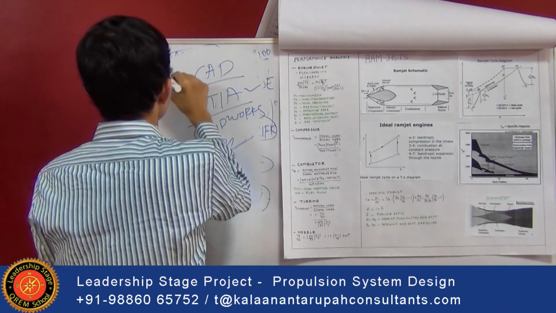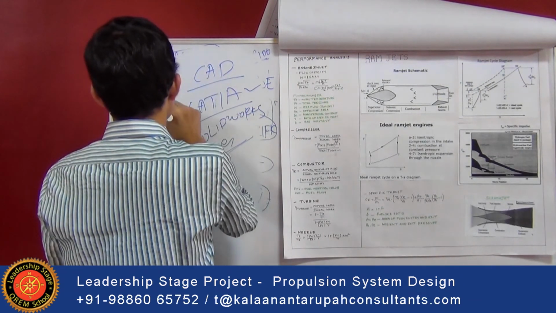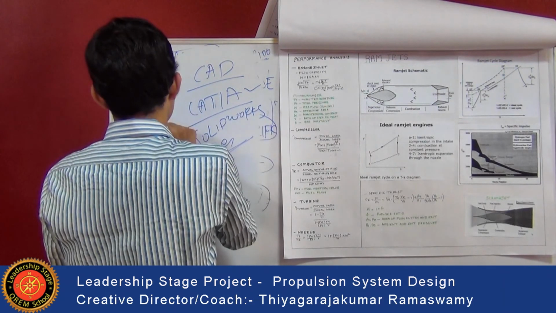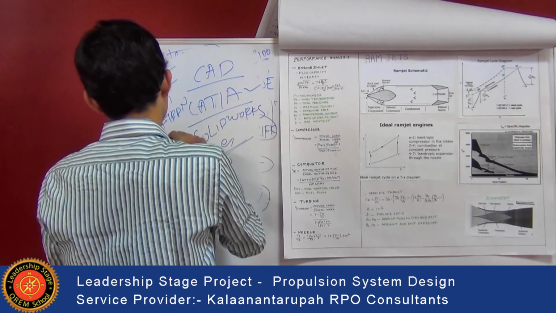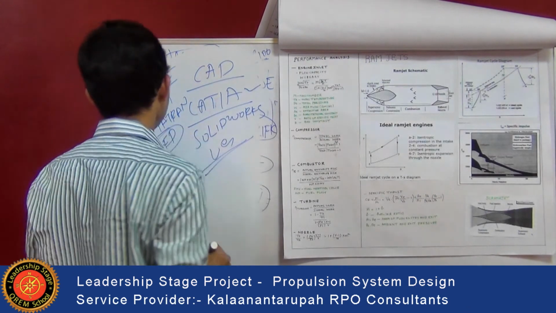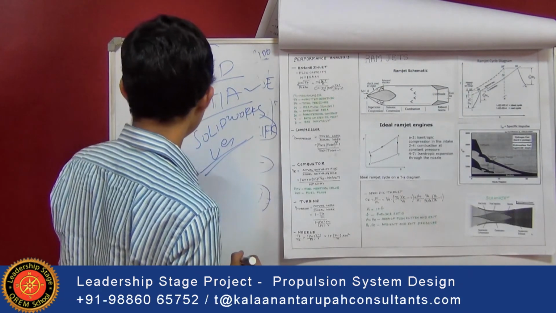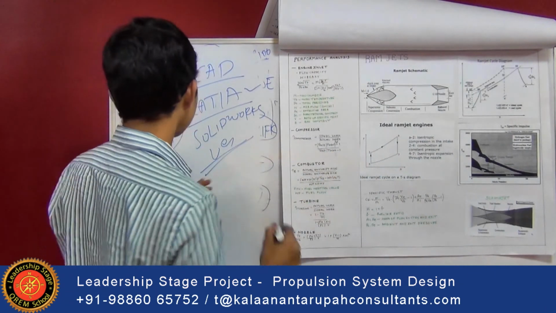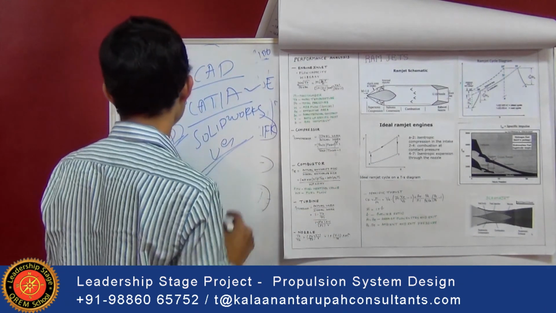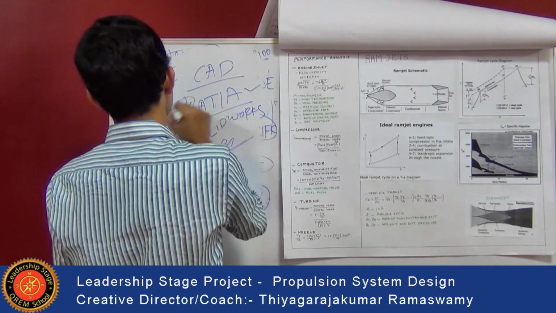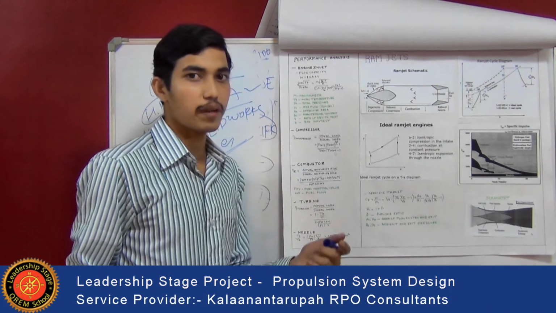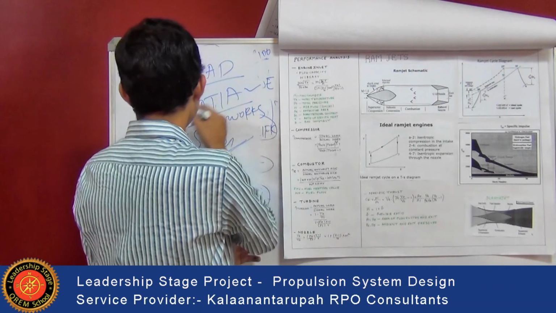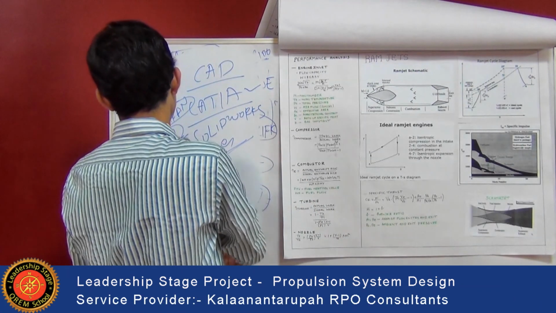For analysis purposes, Hypermesh, Nastran, Patran, and CFD are used. CFD is used mainly for performance calculations, such as the amount of drag produced. Hypermesh and Patran are mainly pre and post processors. These are used for meshing as well as analysis, but mainly Nastran is used for the analysis purpose.